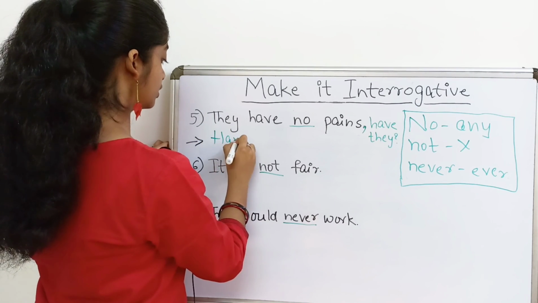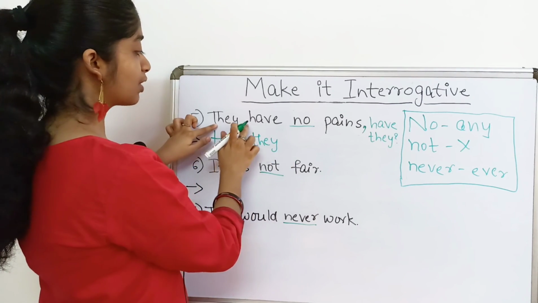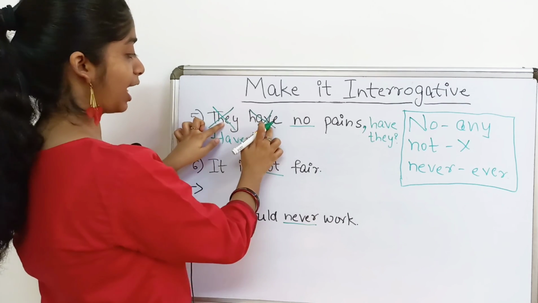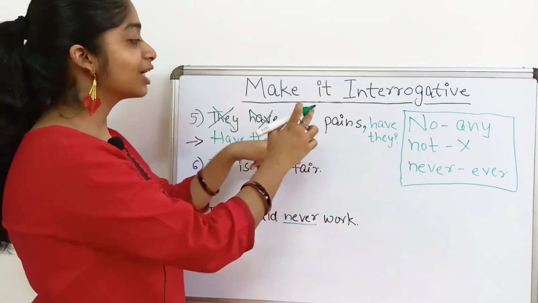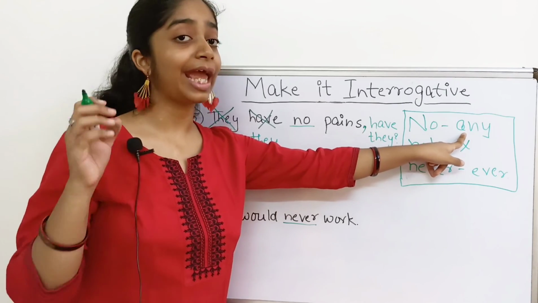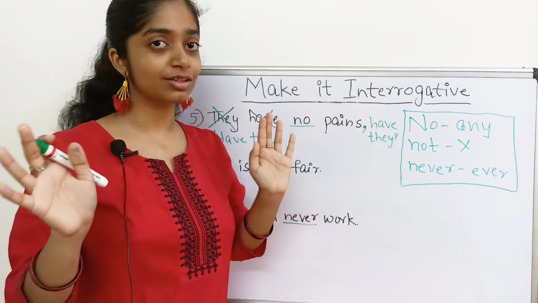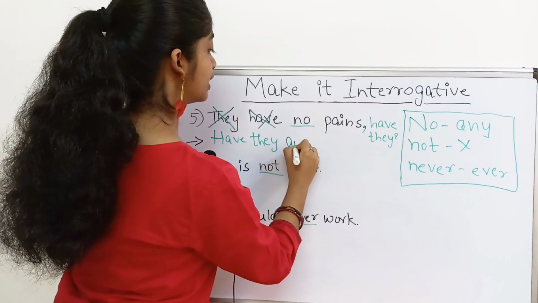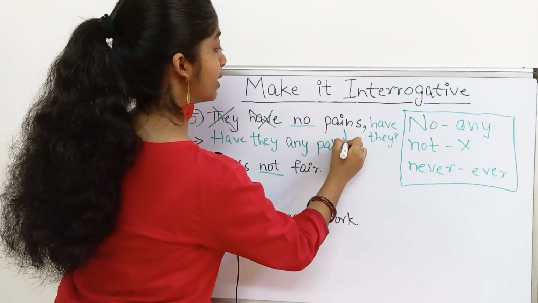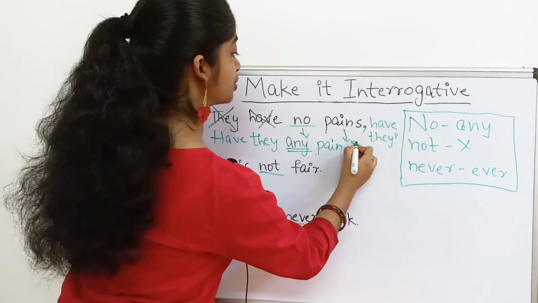So have they? Now we have covered these two words in the sentence, so scrap them out. Have they? They have. Okay. We have the word over here no, and no is always replaced by any in the topic, make it interrogative. Have they any pains? Pains will remain pains and no will become any. Question mark at the end.